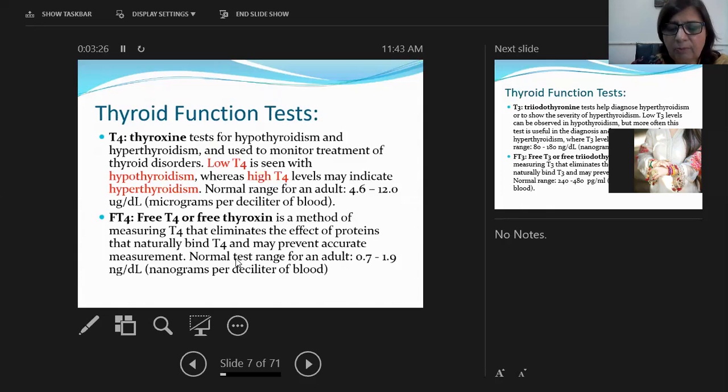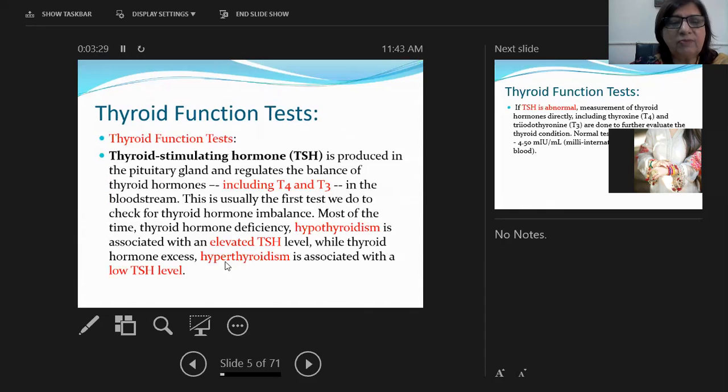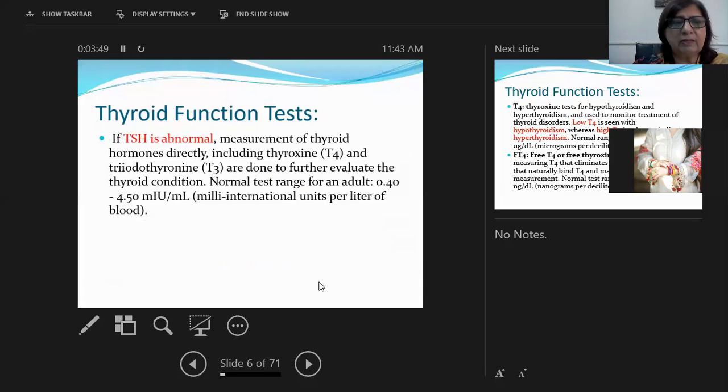So first hormone we are going to estimate is thyroid stimulating hormone, in which if it is normal, then patient is supposed to be in a euthyroid state. Euthyroid state means that both the hormone levels are normal. If the patient's TSH is low, patient is suffering from hyperthyroidism. If TSH is elevated, then patient is suffering from hypothyroidism. I hope it is clear.